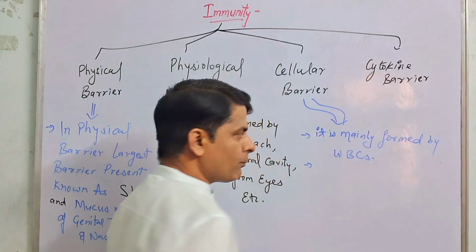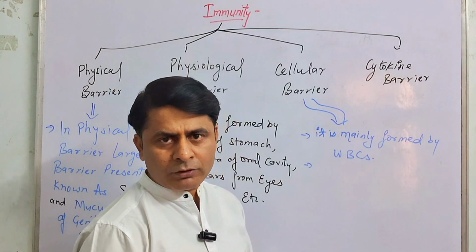The cellular barrier is formed by the WBCs, and there are 5 types of WBCs.